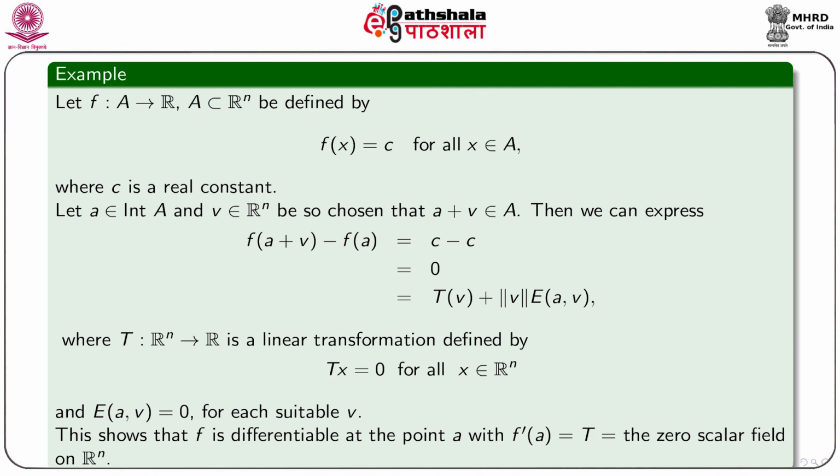Then we can express f of a plus v minus f a is 0. So, we write this down as T v plus norm v E a v, where t from Rn to Rn is the 0 linear transformation, that is, it is defined by T x equal to 0 for every x in Rn. To balance, we take E a v equal to 0 for each suitable v. This shows that f is differentiable at the point A with f dash a equal to t, that is the 0 scalar field on Rn.